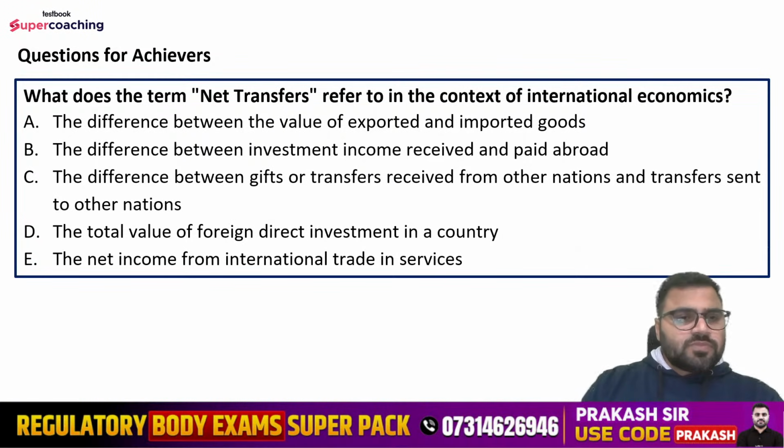So the question is, what does the term net transfer refer to in the context of international economics? Options are the difference between the value of exported and imported goods, the difference between investment and income received and paid abroad, the difference between gifts or transfers received from other nations and transfers sent to other nations, the total value of foreign direct investment in a country, or the net income from international trade in services. So what is the right answer? That you have to tell me in the comment box. If you will give the right answer, your name will be reflected in the next session.